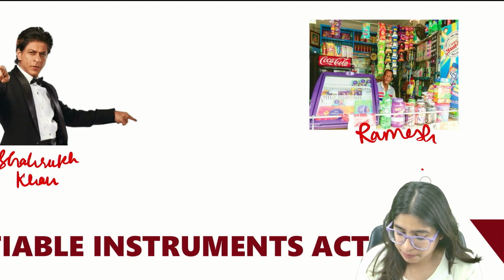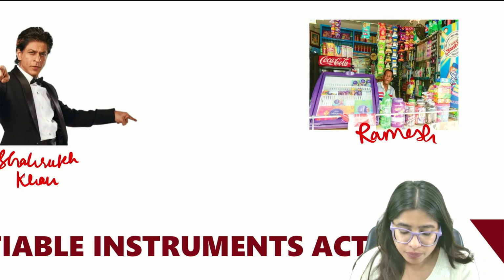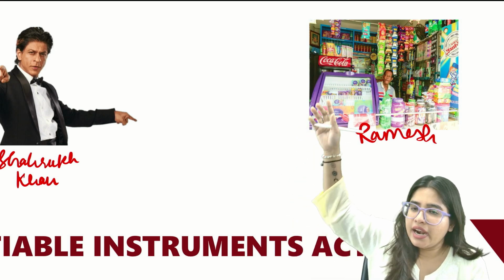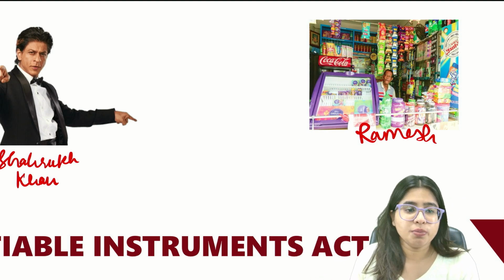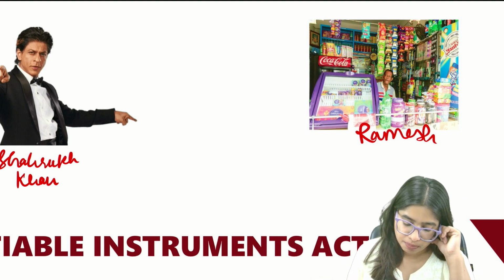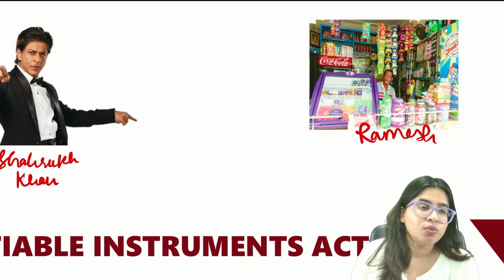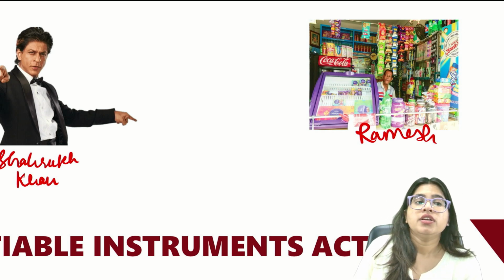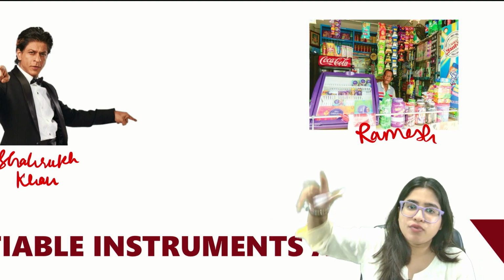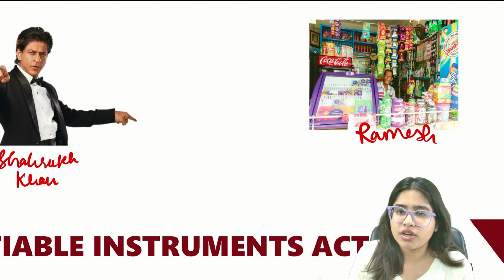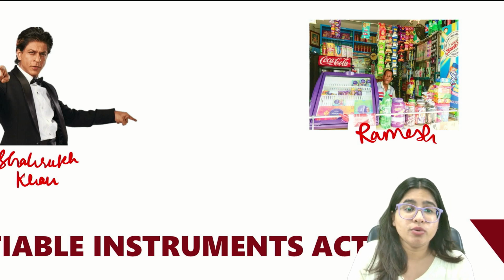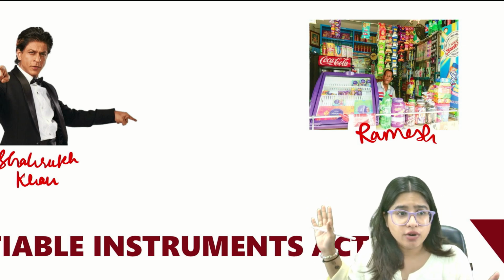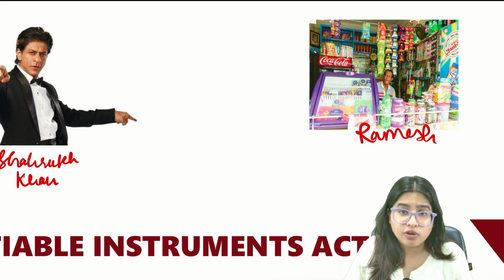Guys, please understand. Let's say Shah Rukh Khan went to this shop and said, give me some grocery. And he purchased grocery from this shop worth rupees 6,900. Now, Ramesh, this shopkeeper, asked for payment. So Shah Rukh Khan said, I don't have money. I can't pay now. I'll pay you next month. So this shopkeeper is like, I don't trust you whether next month you will come to pay or not.